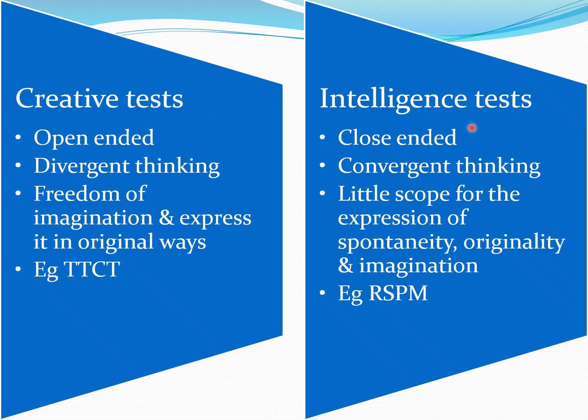But in intelligence test, there is little scope for the expression of spontaneity, originality, and imagination. The example of creative test is TTCT, Torrance Test of Creative Thinking. The example of intelligence test is RSPM, Raven Standard Progressive Matrices.